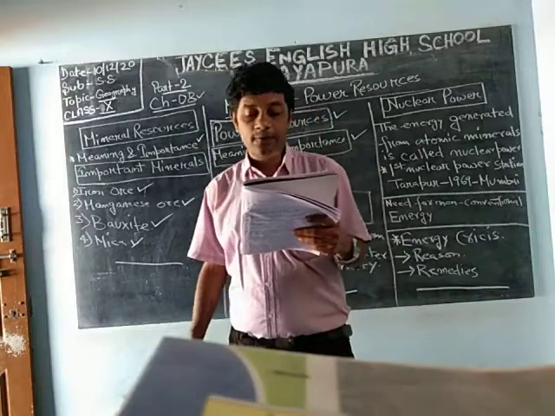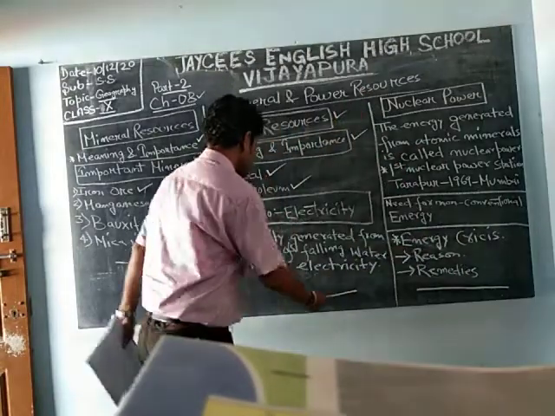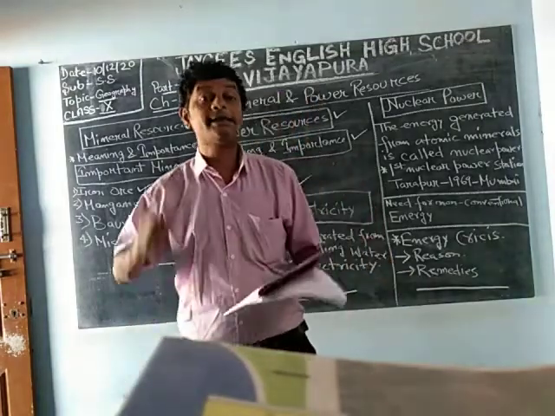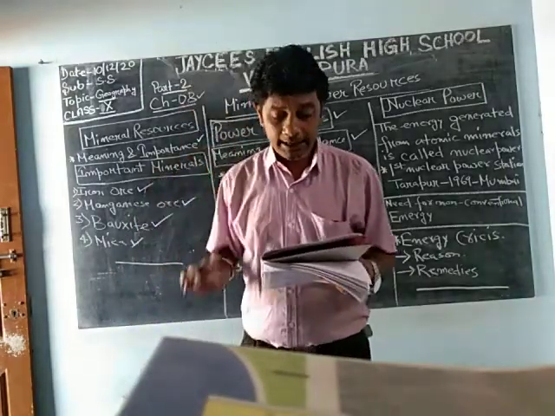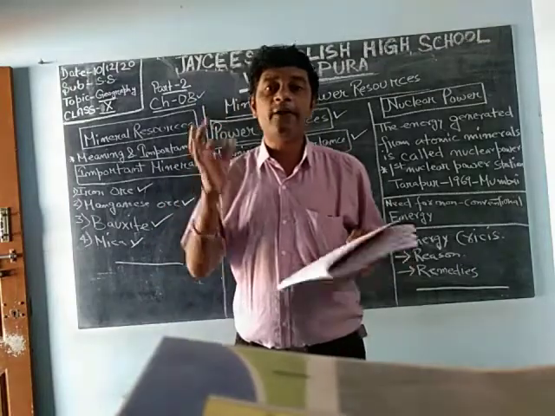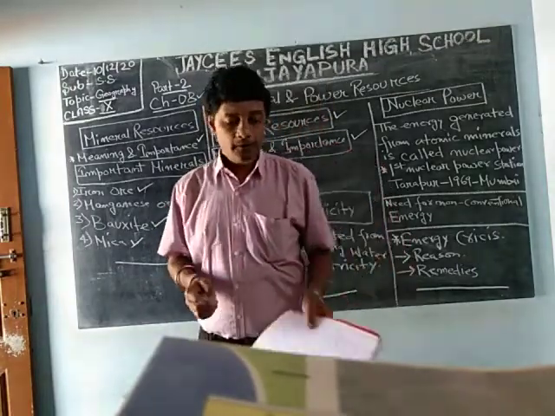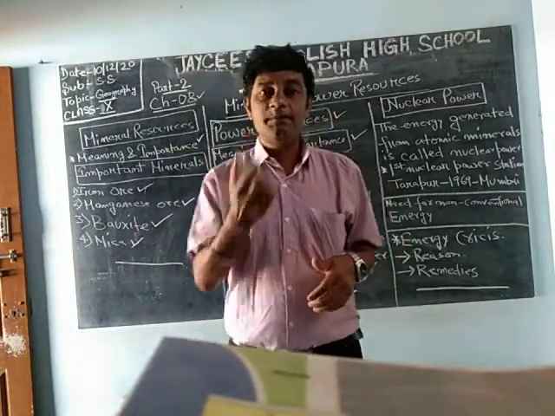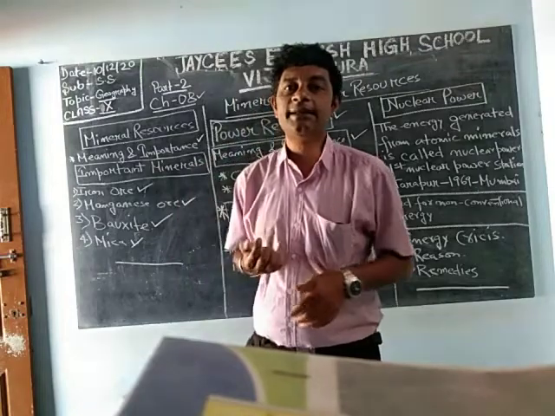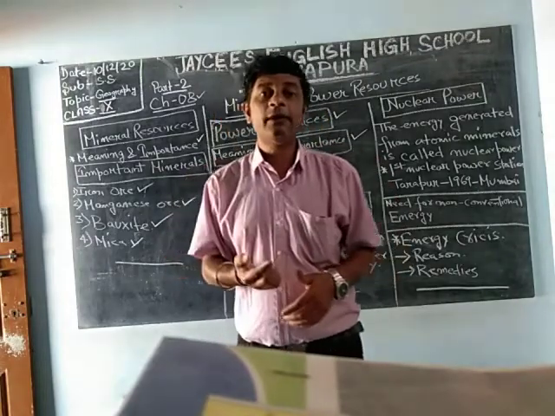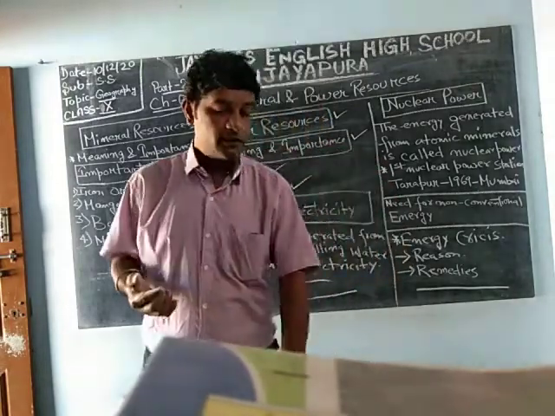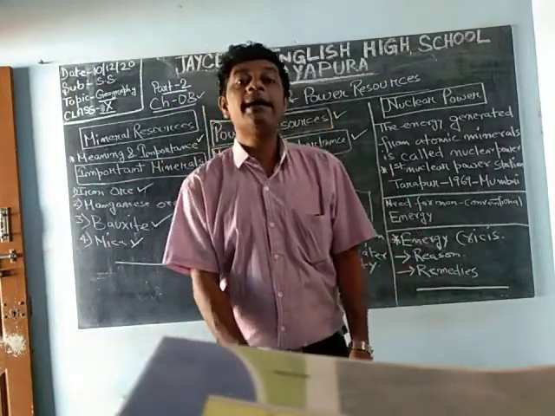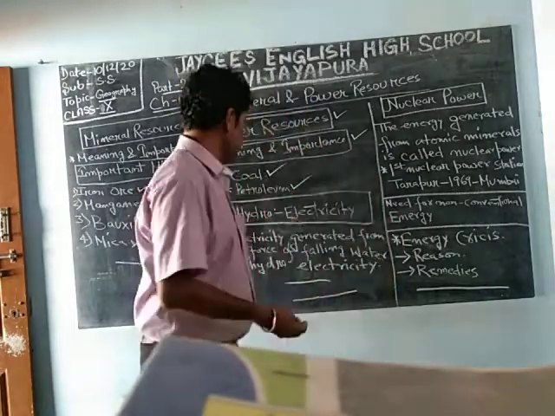Electricity generated from the force of falling water is called hydroelectricity. So what is hydroelectricity? Electricity which is generated from the force of falling water. See, if you clash two stones, you can see the spark, which means electricity is generated. It's like that only, with the spark of the water. The force of the falling water generates electricity, which is known as hydroelectricity.